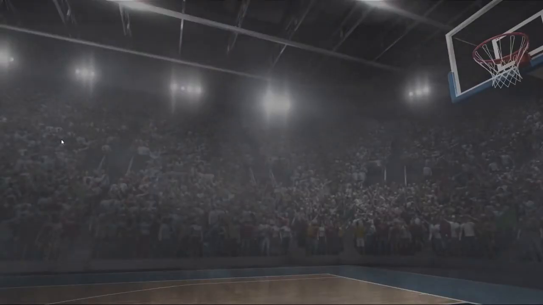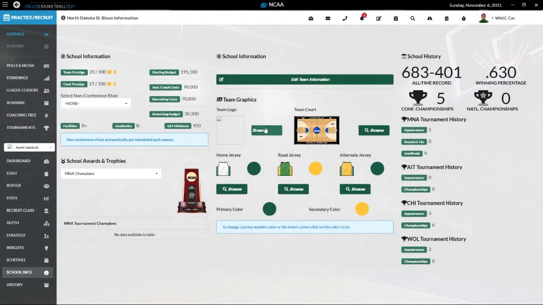I wonder if it can just be done this way. If we go here and then school info and then browse. So we're looking for North Dakota State. I don't know if you guys can see what I can see, but I'm just scrolling through my drives trying to find it. Norfolk State. Yep, cool. All right, well, that fixed it.